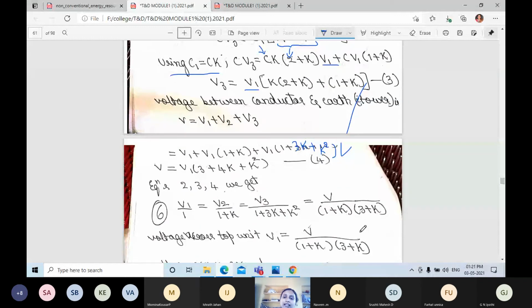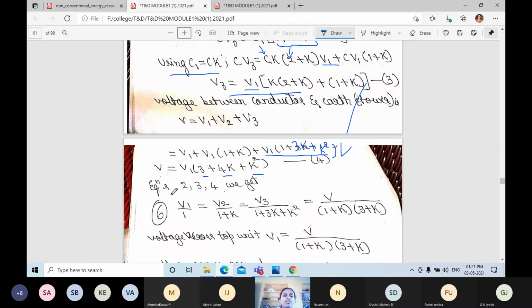Now voltage between conductor and earth is V is equal to V1 plus V2 plus V3. Now we know the value of V2 and V3. When you solve this V3 value, what you will get? 1 plus 3K plus K square. That is what they have written here, V1 into 1 plus 3K plus K square. Total V is equal to V1 plus V1 close bracket open bracket 3 plus 4K plus K square close bracket. This is the final equation V.